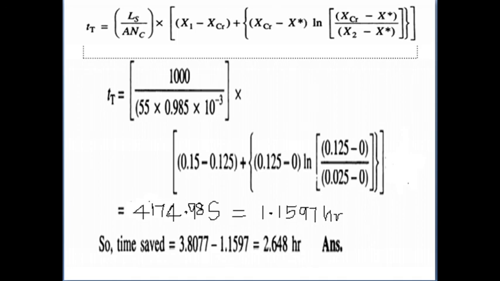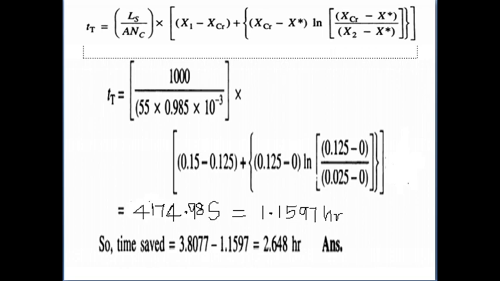x1 is the initial moisture content, 0.15. xcr is the critical moisture content, 0.125. The equilibrium moisture content is 0. Why? Because at a high temperature and low relative humidity, the equilibrium moisture content becomes close to 0. For our problem, the equilibrium moisture content is not available, so you should take it as 0.